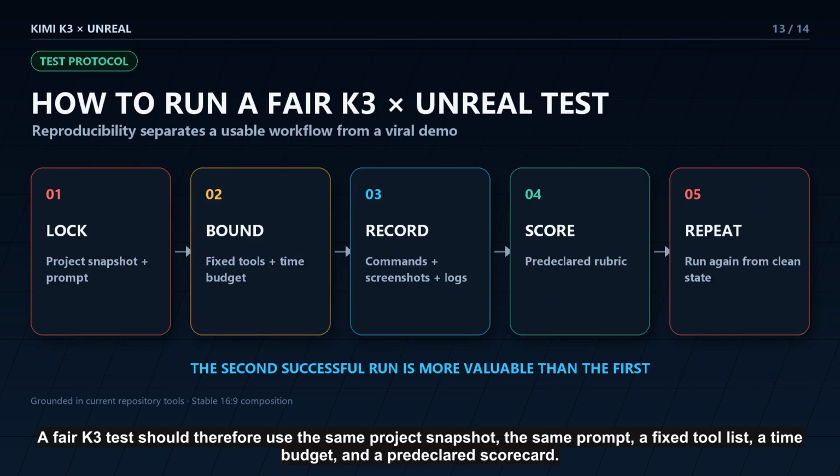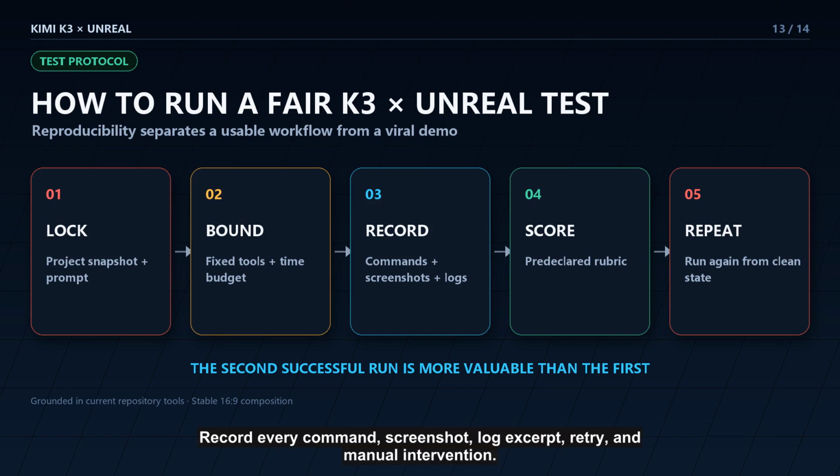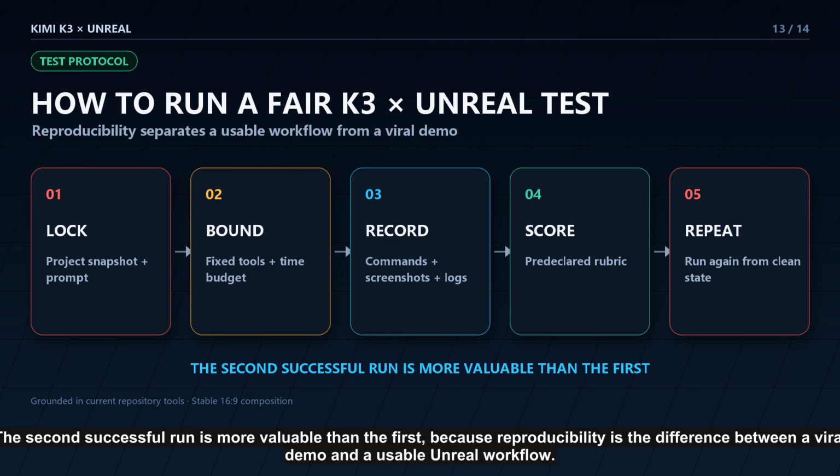A fair K3 test should therefore use the same project snapshot, the same prompt, a fixed tool list, a time budget, and a pre-declared scorecard. Record every command, screenshot, log excerpt, retry, and manual intervention. Then repeat the run. The second successful run is more valuable than the first because reproducibility is the difference between a viral demo and a usable Unreal workflow.